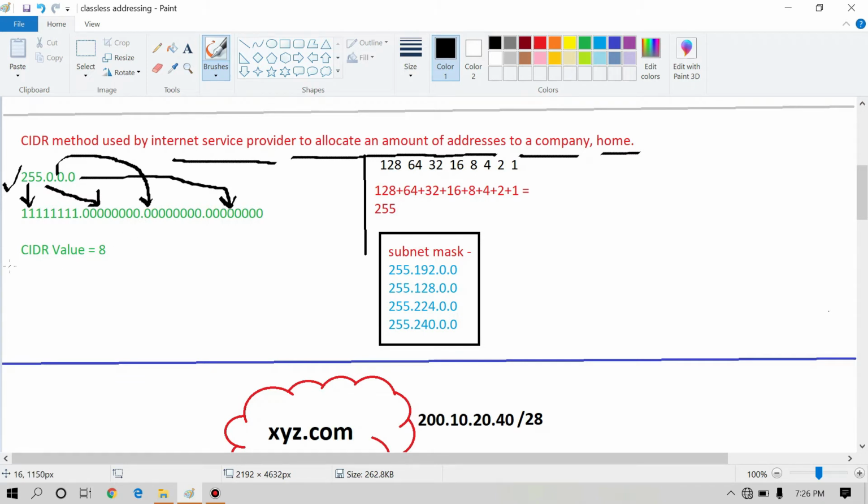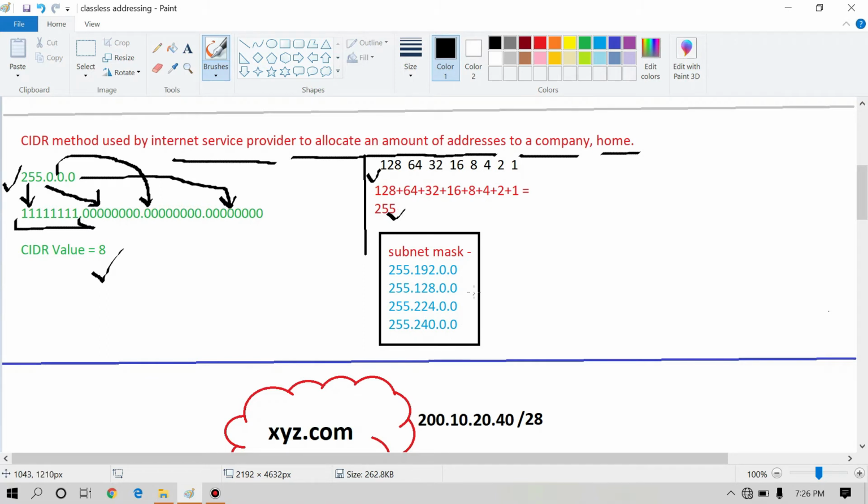Now, what is the CIDR value? Simply count all these ones. This is the CIDR value, and these ones are 8. We all know how 255 comes. By using this formula, 255 comes from 128, 64, 32, 16, 8, 4, 2, 1. Add these all, and we will get 255.